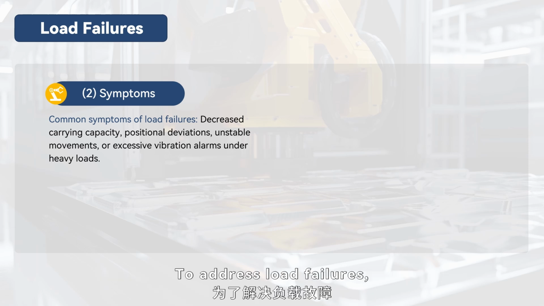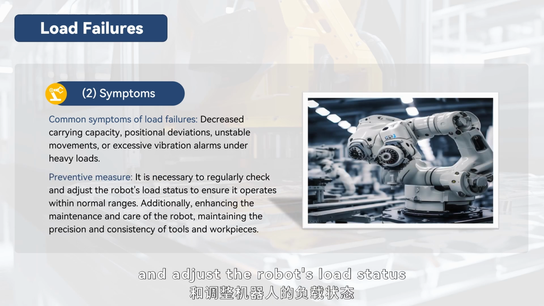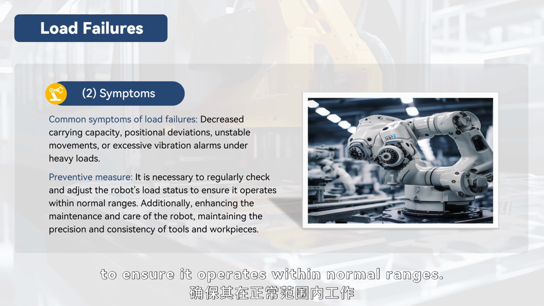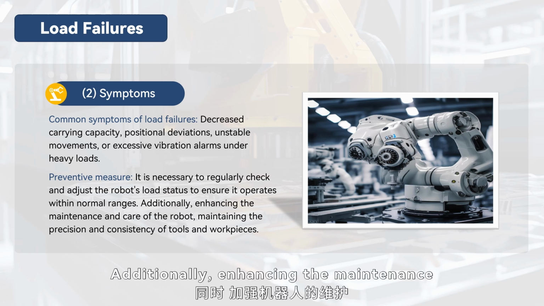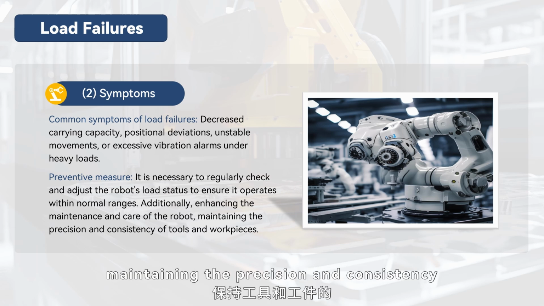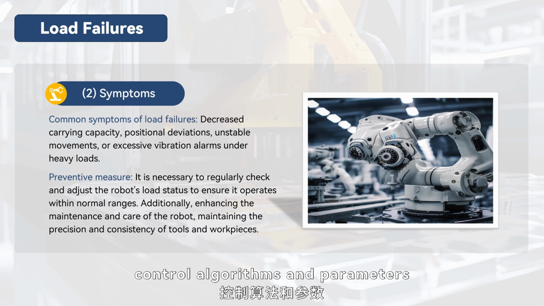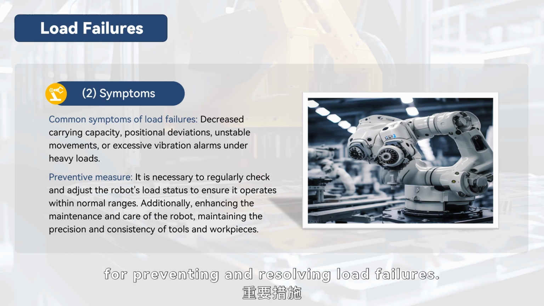To address load failures, it is necessary to regularly check and adjust the robot's load status to ensure it operates within normal ranges. Additionally, enhancing the maintenance and care of the robot, maintaining the precision and consistency of tools and workpieces, and optimizing the robot's control algorithms and parameters are important measures for preventing and resolving load failures.